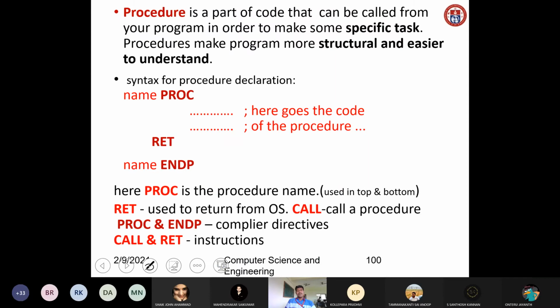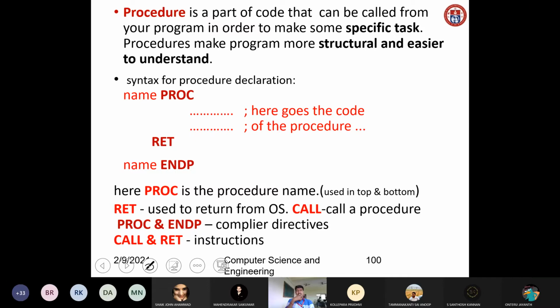As I told, a procedure is a part of code that can be called from your program in order to do some specific task. As with a function, we have a function call. When we write a program using a function, we have a function declaration, a function call, then the function definition, then return.